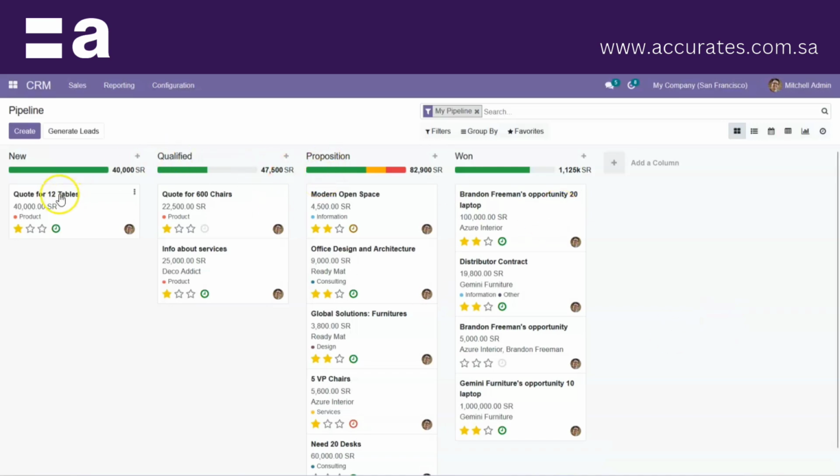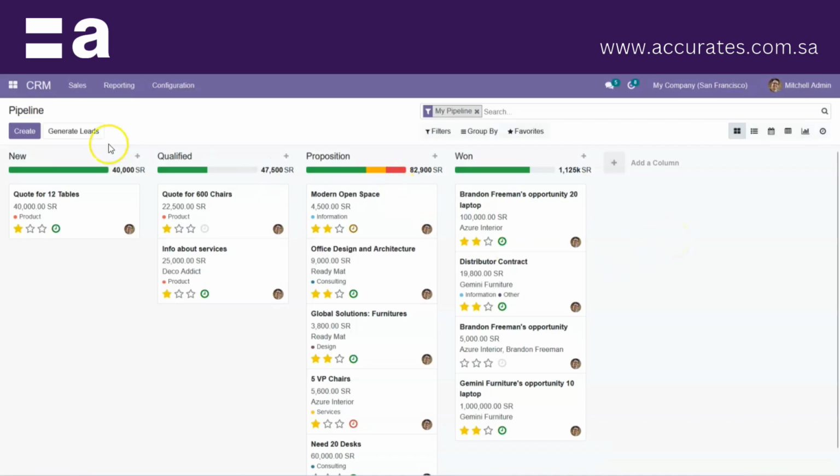Another thing we can see over here is the color description. The green color represents the planned activity of the opportunity. The yellow color represents today's activity. The red color represents an overdue activity of the particular opportunity. And this is the overview.